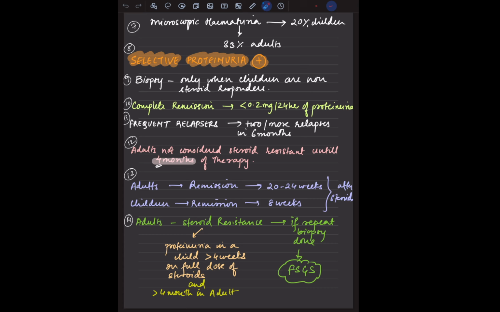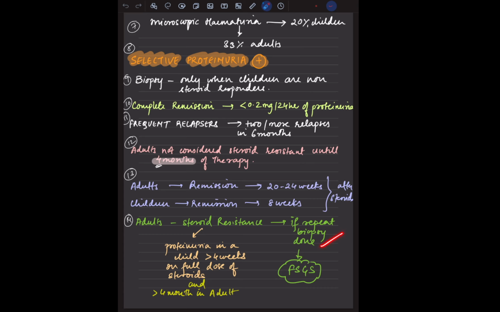And in adults, we should consider steroid resistance when the patient has not been responding to steroids for more than 4 months. In a child, when there is no response after more than 4 weeks of full-dose steroid, it is considered steroid resistance.